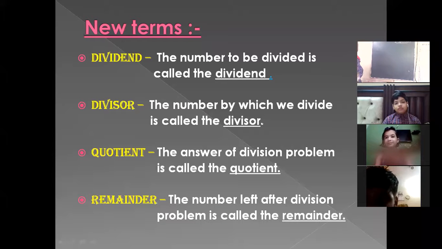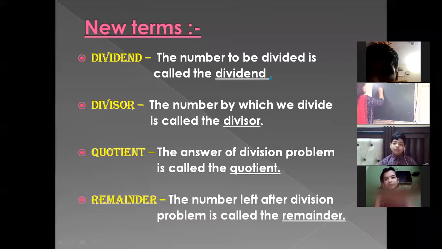So these new terms we are going to discuss with an example. Okay, beta. Suppose we are going to divide 25 by 6. What will be our answer?